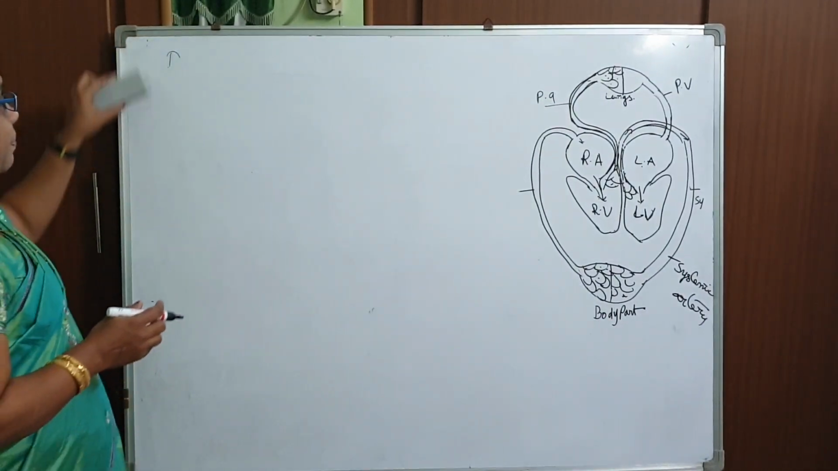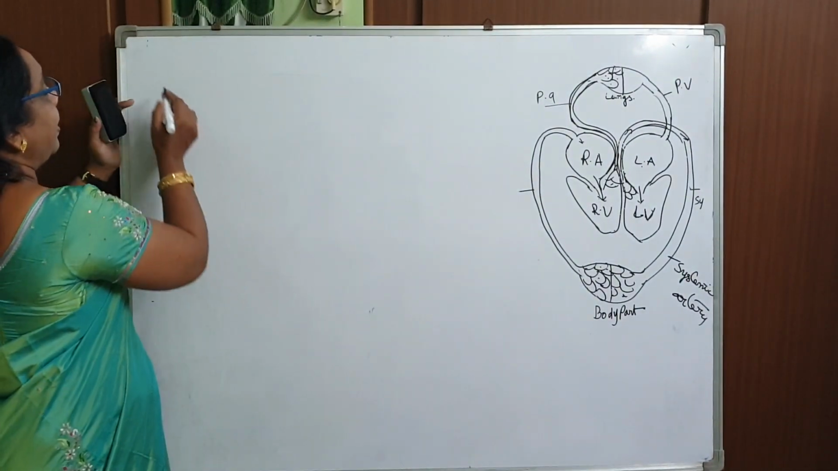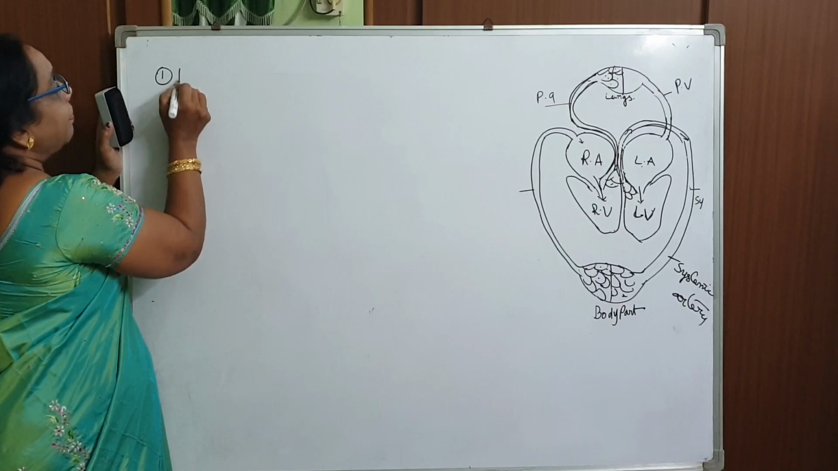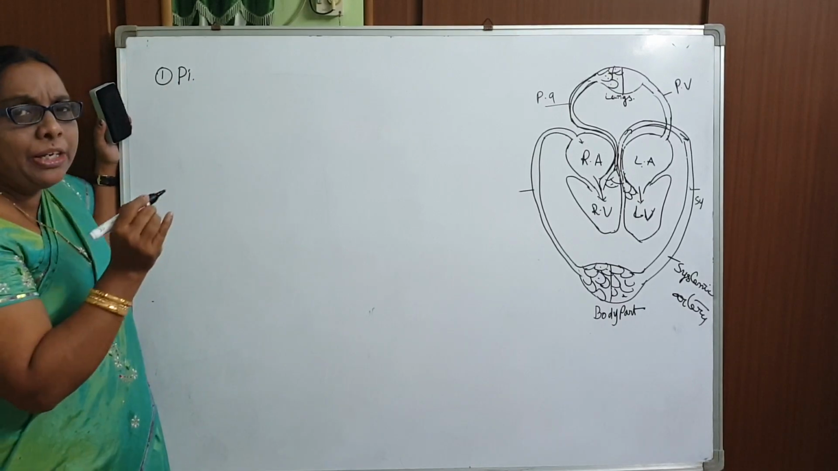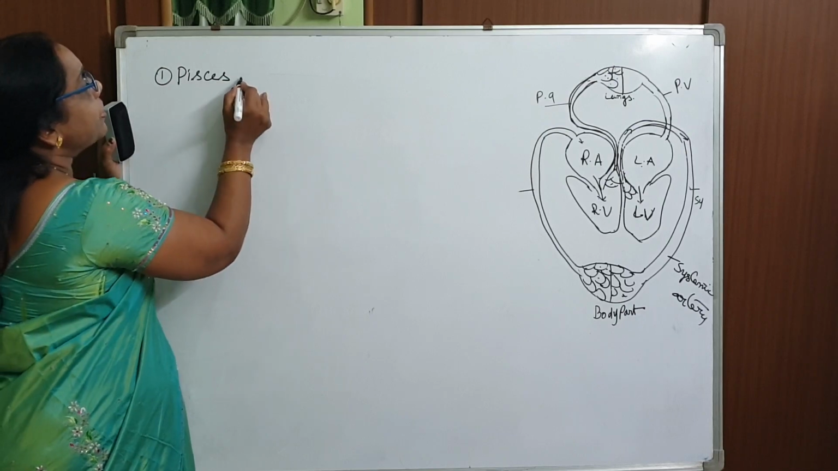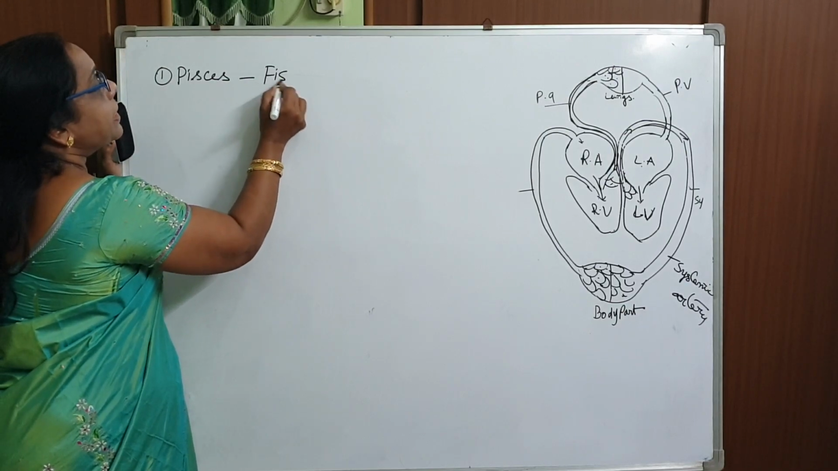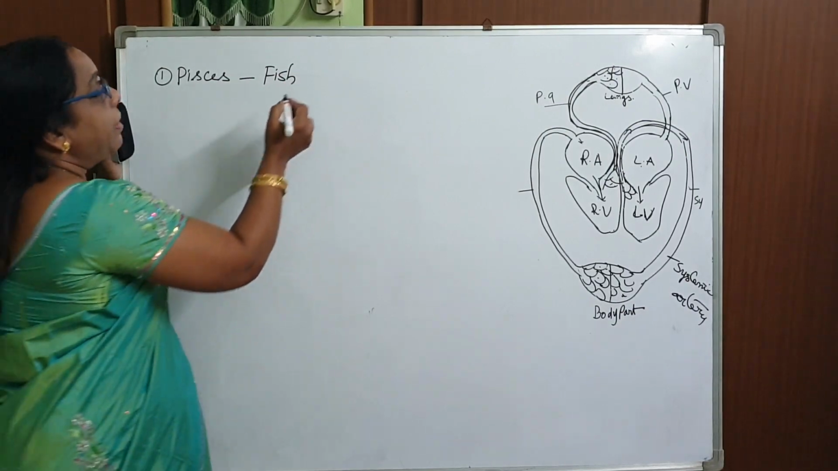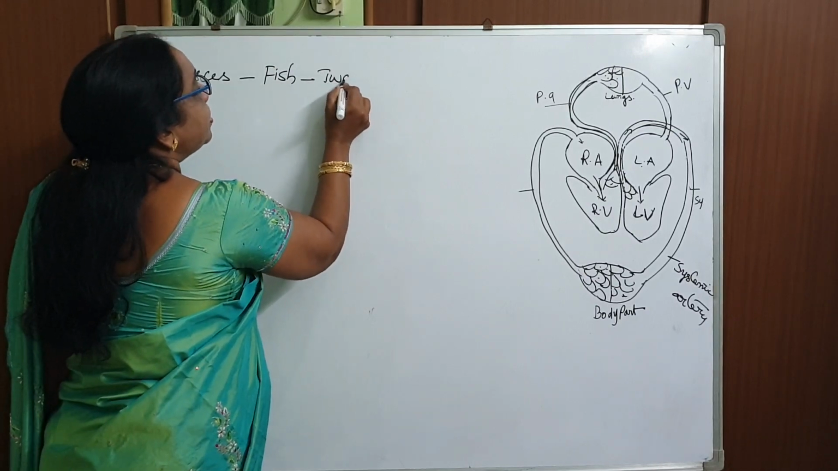So which organisms have what? For example, the first group of vertebrates is Pisces. If you see the Pisces, an example is fish. Okay, fish has only a two-chambered heart.